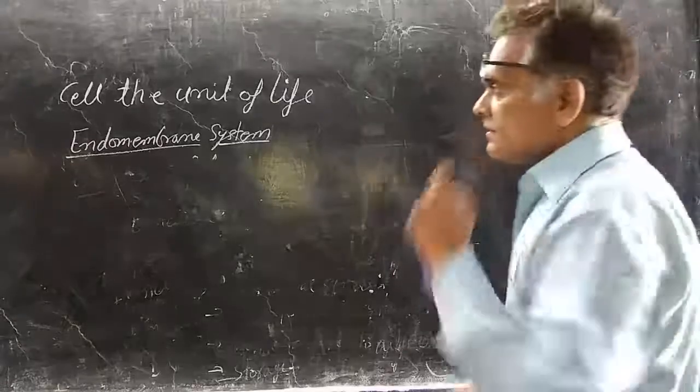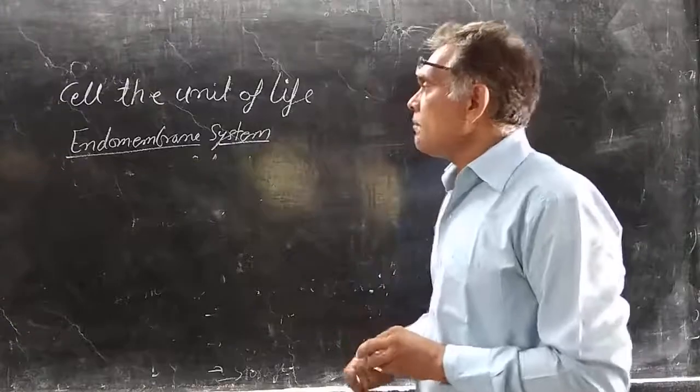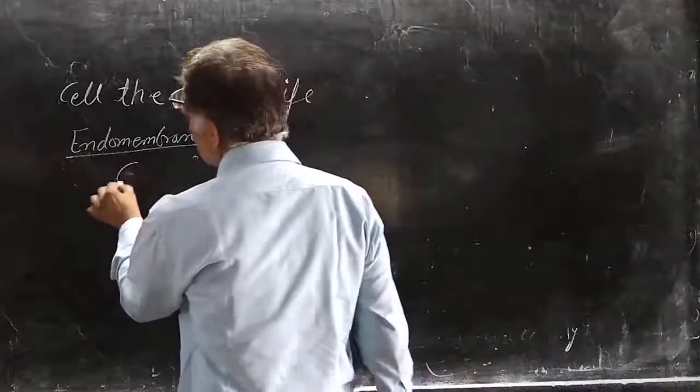Another cell organelle, which is also part of the endomembrane system, is the Golgi apparatus.